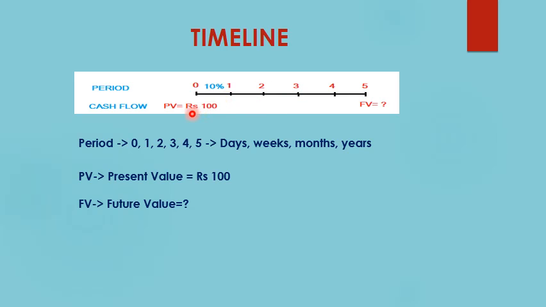So a numerical can be like, if present value is rupees 100 and which earns an interest of 10%, so what will be the value of rupees 100 5 years from now? So FV over here represents future value. So this timeline will be very helpful for you for solving the numericals of time value of money.